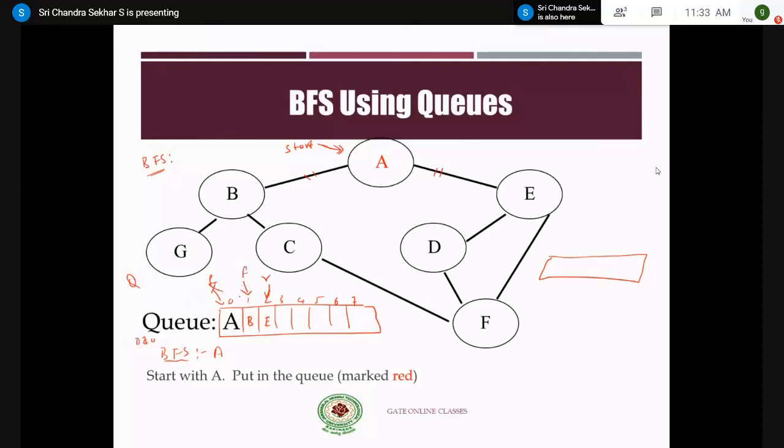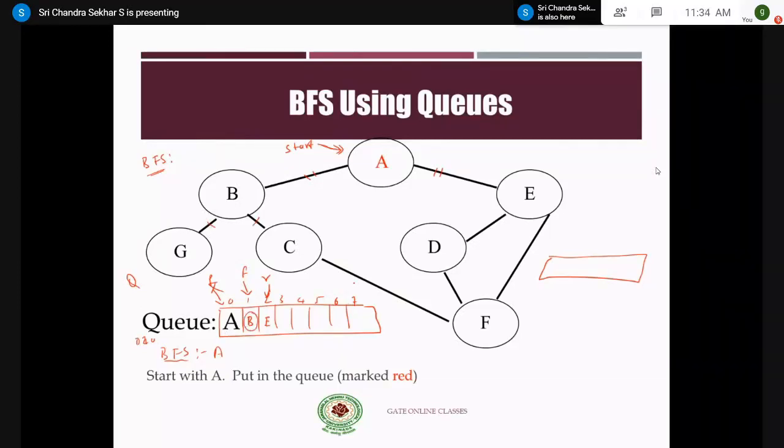Now you have to do the same process. You have to enqueue the adjacent elements of B, and then you dequeue B and place it in the output, right? So what are the adjacent vertices to B? Adjacent vertices to B are G and C, right?